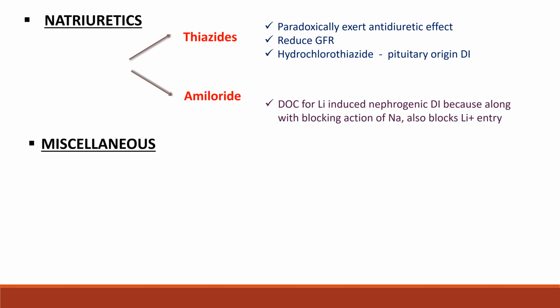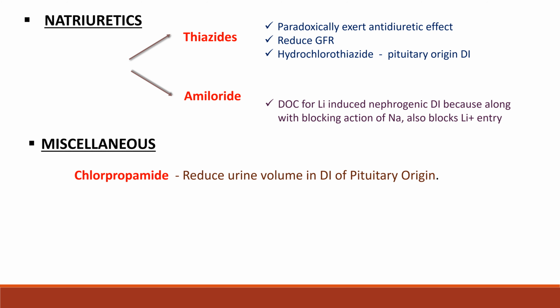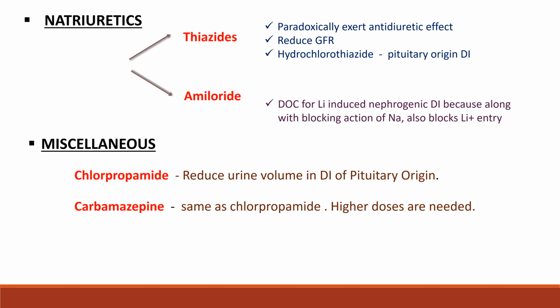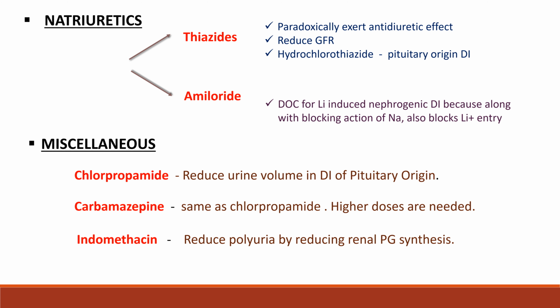blocks lithium entry. Under miscellaneous, we have chlorpropamide, which is a sulfonylurea, that reduces urine volume in diabetes insipidus of pituitary origin. Carbamazepine, same as chlorpropamide, is indicated in case of diabetes insipidus of pituitary origin. High doses of carbamazepine exert the antidiuretic effect. Indomethacin reduces polyuria by reducing renal prostaglandin synthesis.